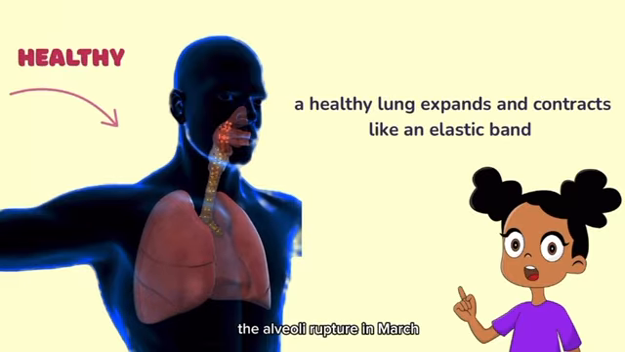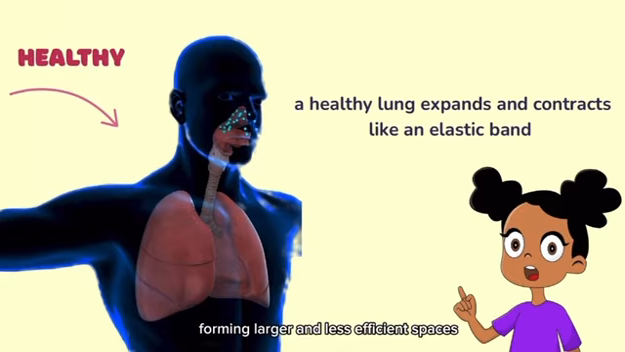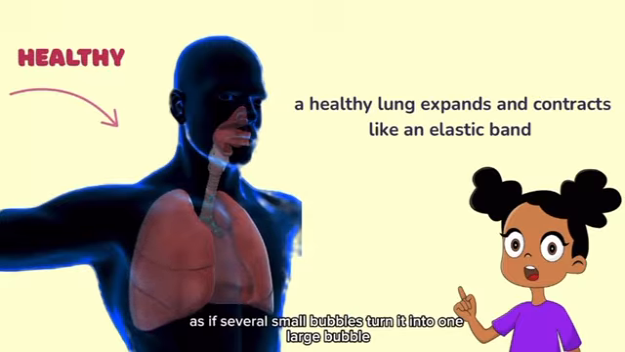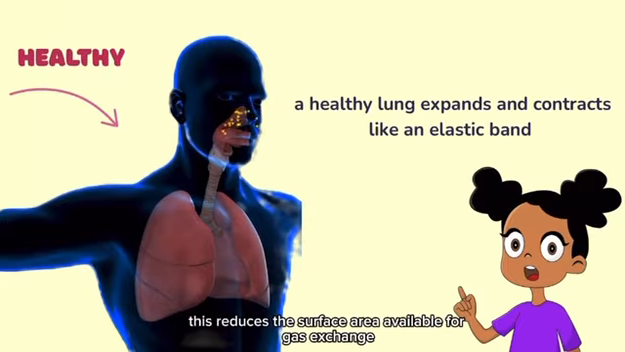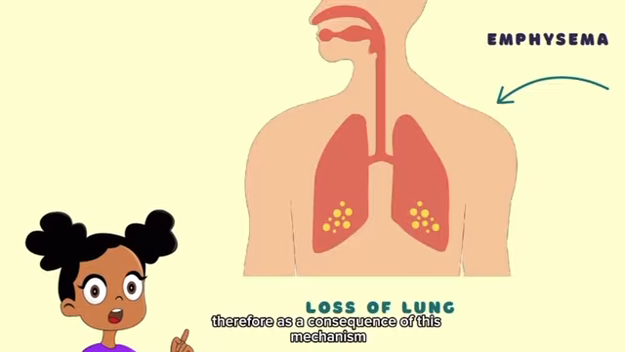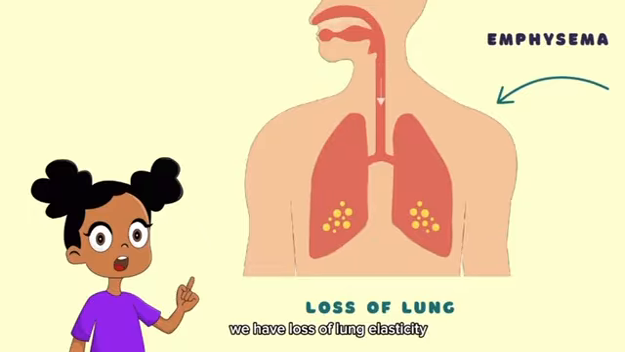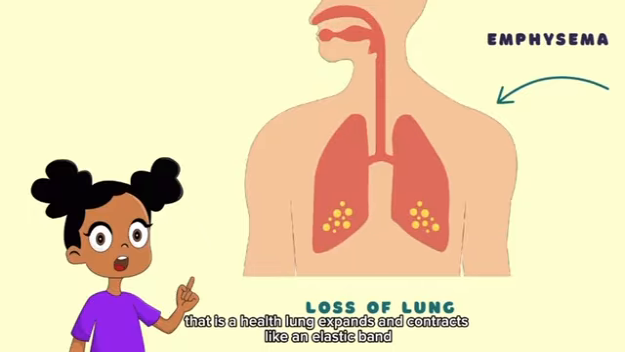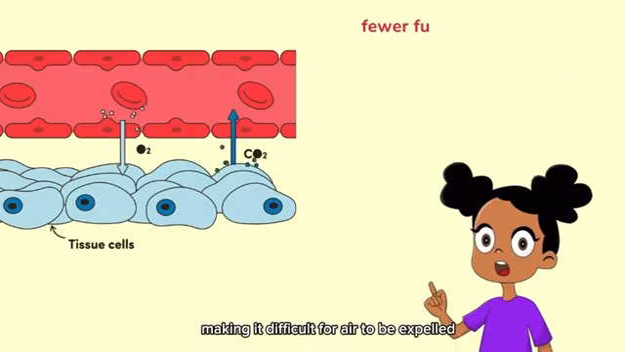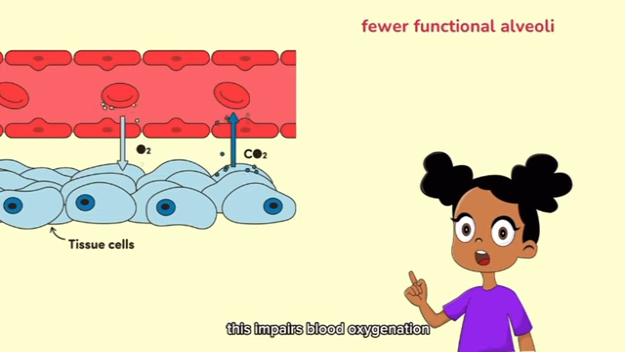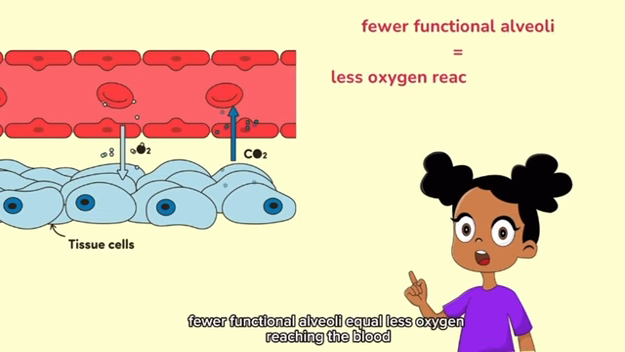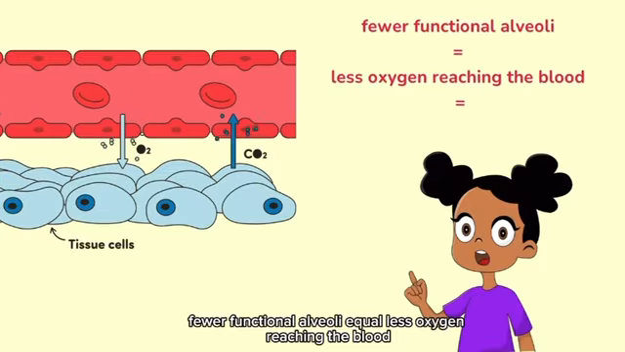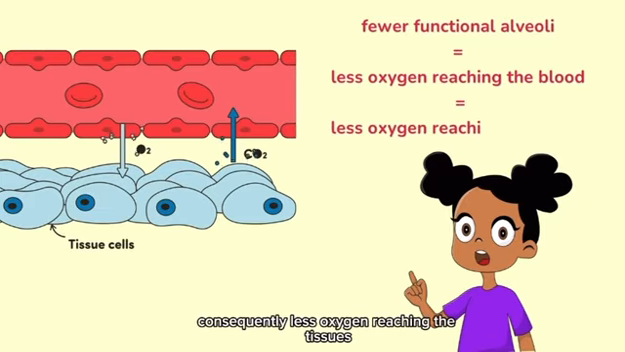The alveoli rupture and merge, forming larger and less efficient spaces, as if several small bubbles turned into one large bubble. This reduces the surface area available for gas exchange. Therefore, as a consequence of this mechanism, we have loss of lung elasticity. That is, a healthy lung expands and contracts like an elastic band. In emphysema, it loses the ability to recoil during exhalation, making it difficult for air to be expelled. This impairs blood oxygenation. In other words, fewer functional alveoli equal less oxygen reaching the blood, and consequently, less oxygen reaching the tissues.